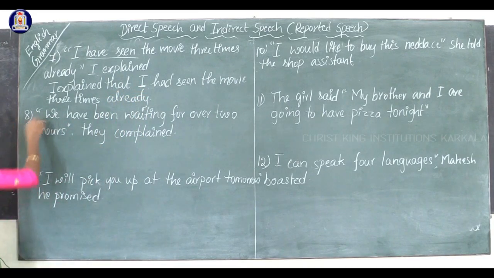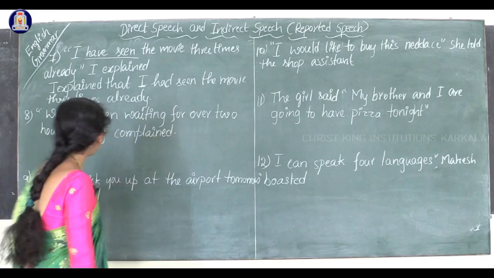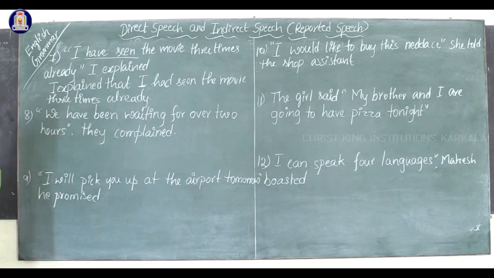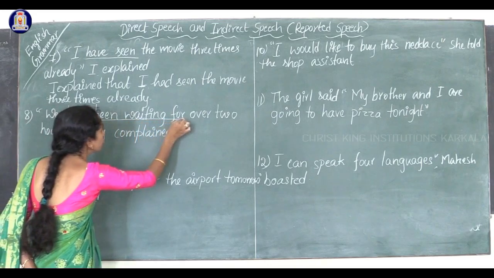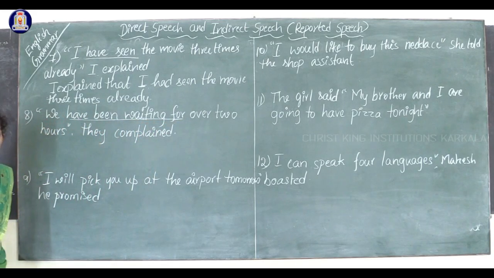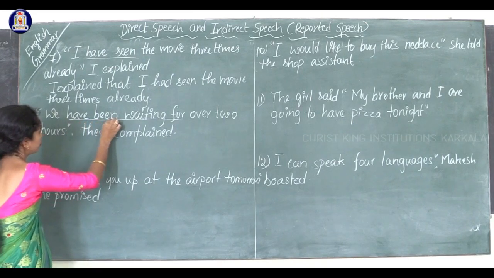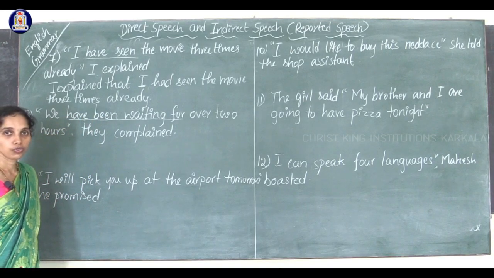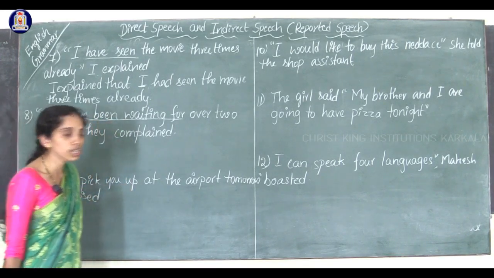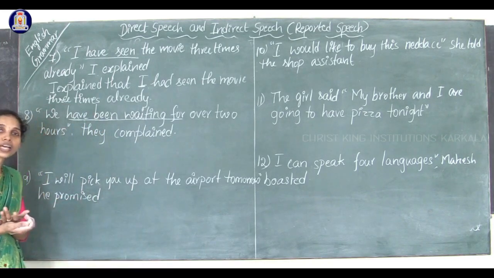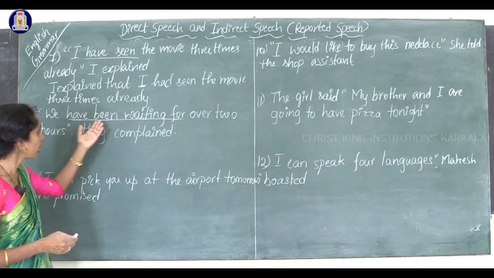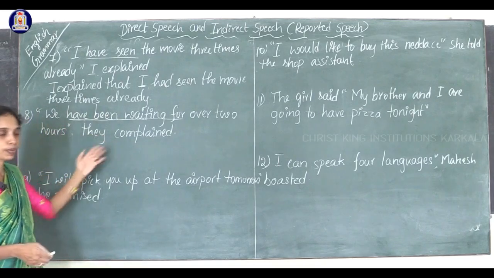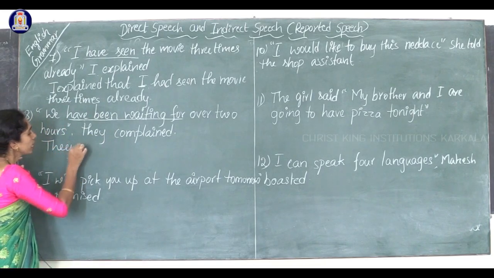Okay. Next question. Let us look at the next question. We have been waiting for over 2 hours. They complained. We have been waiting for over 2 hours. Here, look at the tense. Present perfect continuous tense. Which tense? Present perfect continuous tense. We have to write in past perfect continuous tense. They complained. So how to write? They complained that.